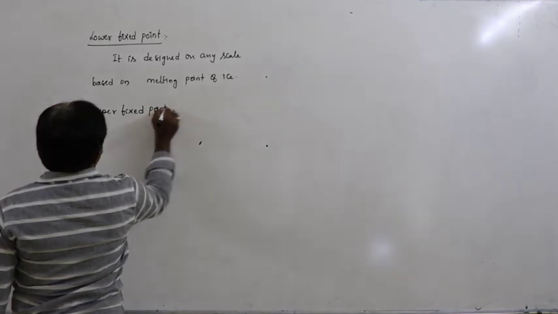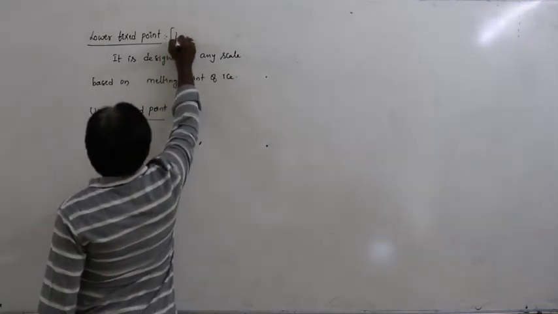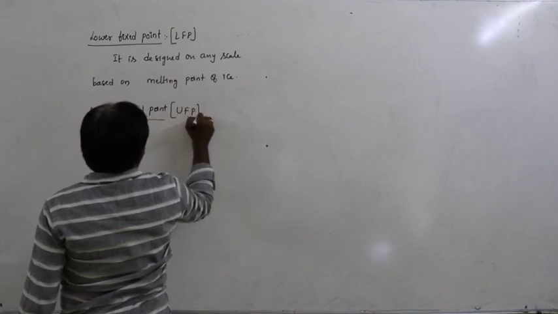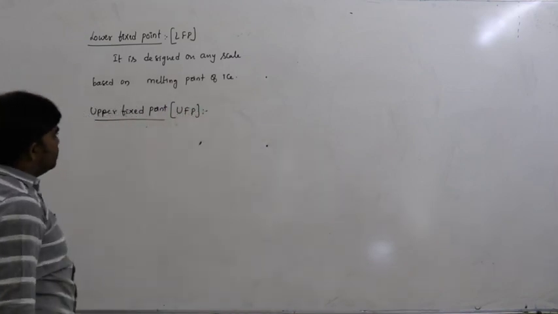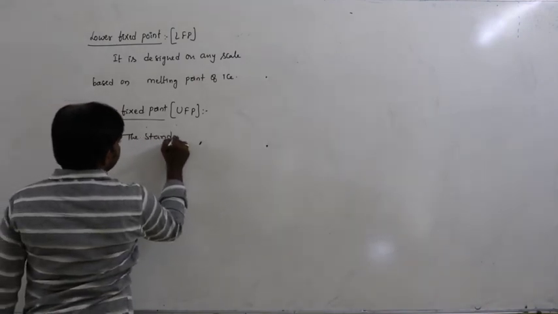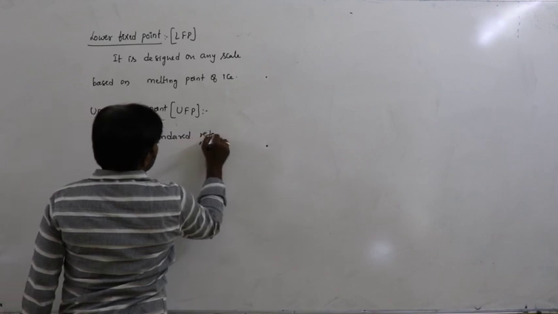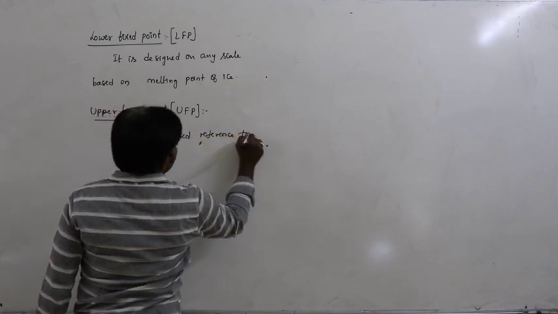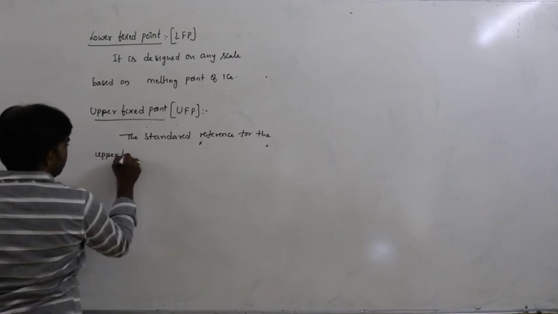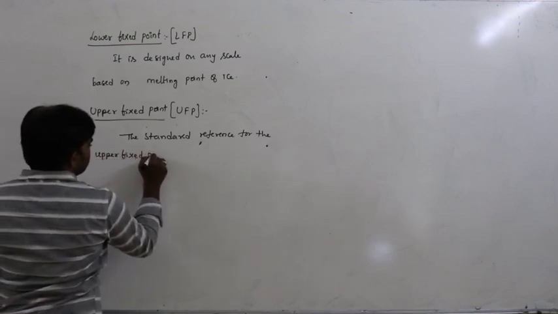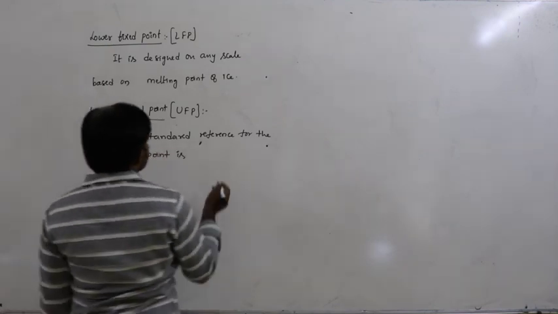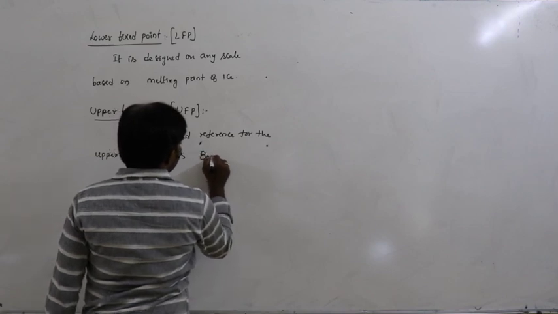Upper fixed point. This is also called LFP and this is UFP. The standard reference for the upper fixed point is the boiling point of water.